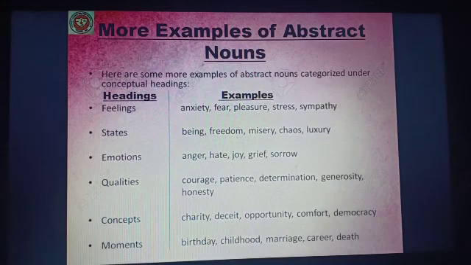Emotions: anger, hate, joy, grief, sorrow. Under quality, we have courage, patience, determination, generosity, honesty. Concepts: charity, deceit, opportunity, comfort, democracy. And moments: birthday, childhood, marriage, career, death.